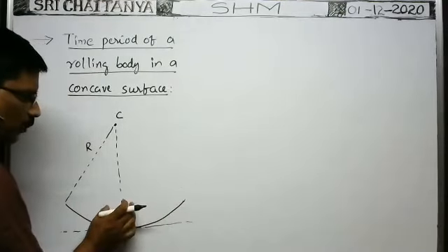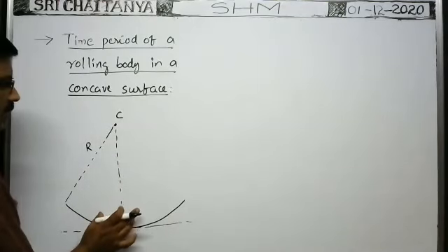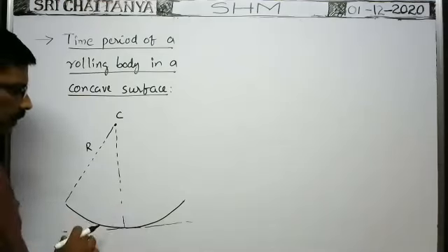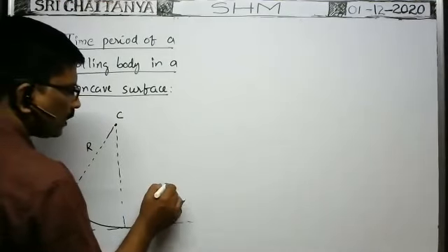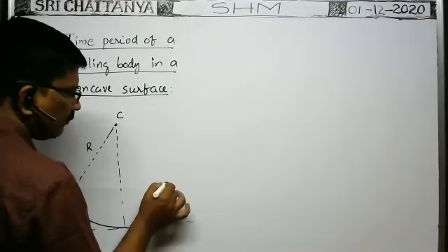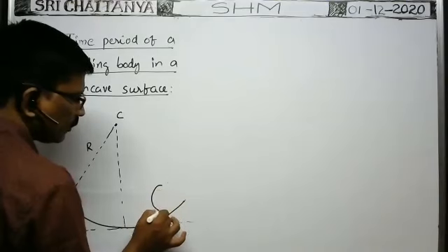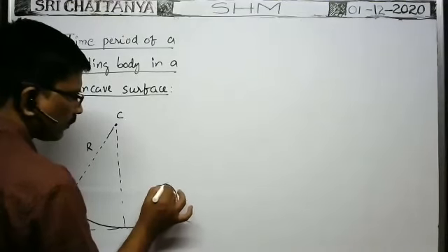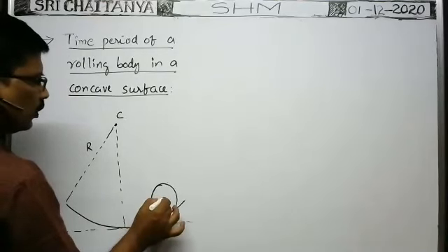Initially, the rolling body is at the lowest point of the concave spherical surface. Okay, now it is pulled aside. Whenever the rolling body is here, suppose this is the rolling body and this is its center.